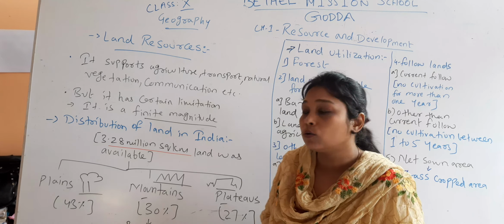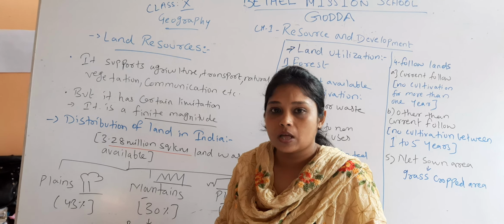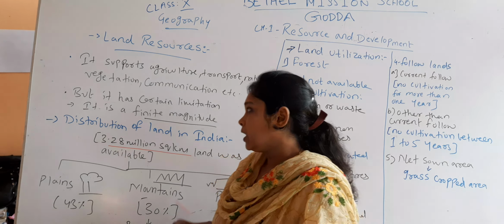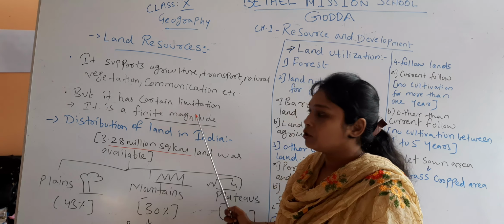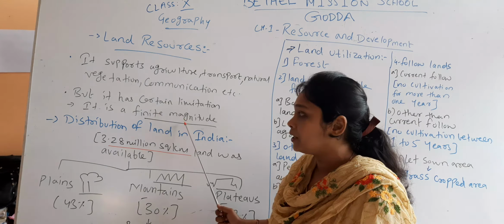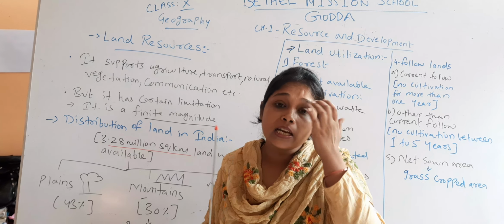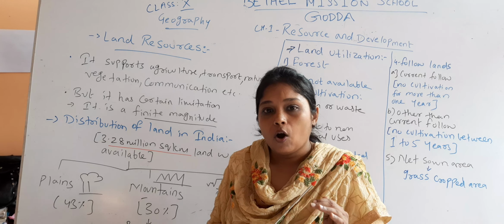Now when we are talking about land as a resource, we say that it has certain limitations. What is the limitation of land? It is a finite magnitude, which means that land is limited.